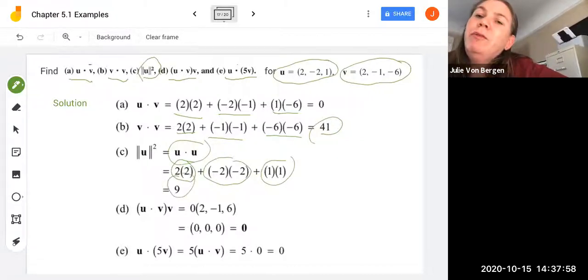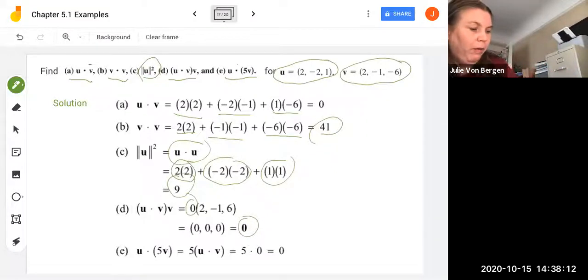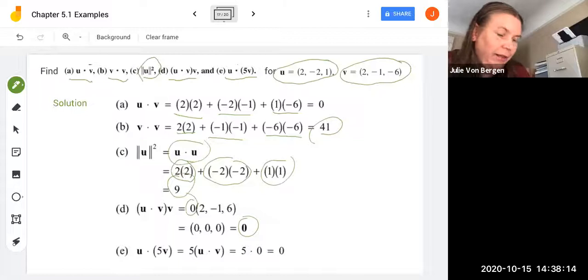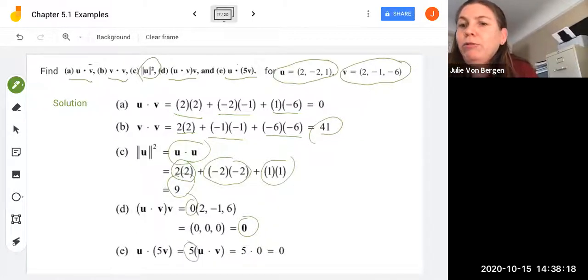And then u dot v multiplied by v, well, we know from part A here that u dot v is 0. So when we multiply through, that just zeroes out everything in v, so we get 0 there. And then u dot 5v, we know from our property 3 that we can move that scalar out front. So we can say, well, that's just 5 multiplied through by u dot v. So it's 5 times 0, or 0.